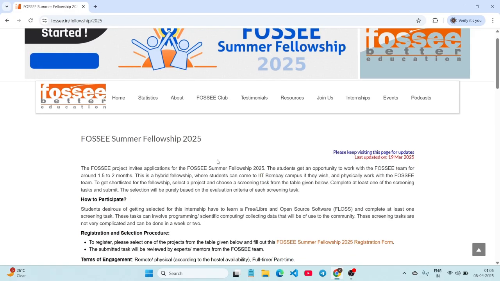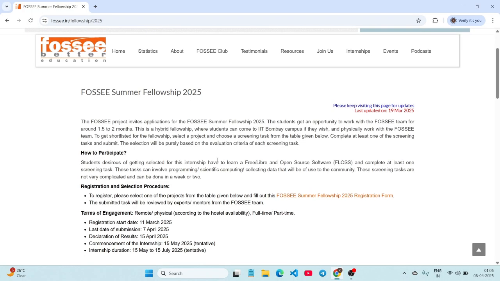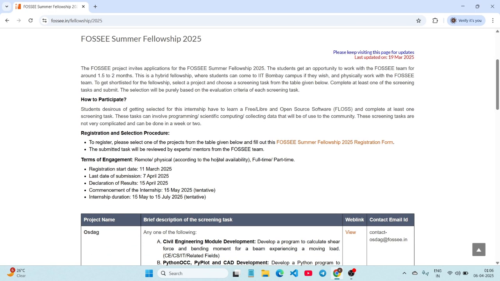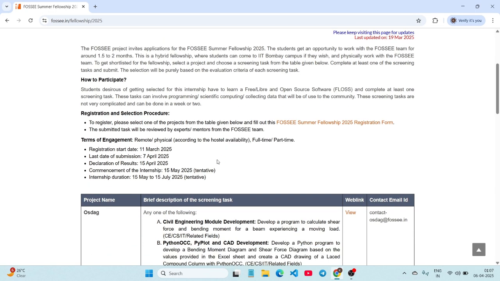So this FOSSEE Summer Fellowship is initiated by the IIT Bombay, and if you want to work on real world open source projects and get mentored by experts, then this summer fellowship is for you. This summer internship program by IIT Bombay's FOSSEE team is open to students who are passionate about open source contributions, and it offers hands-on experience with the ongoing FOSSEE projects.